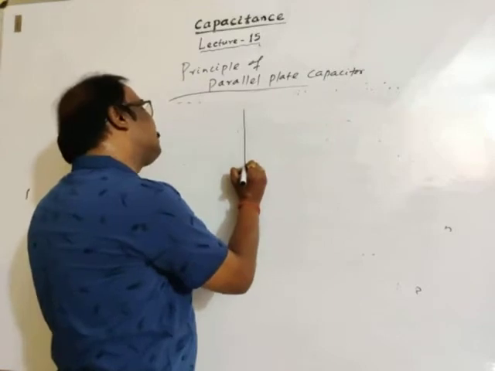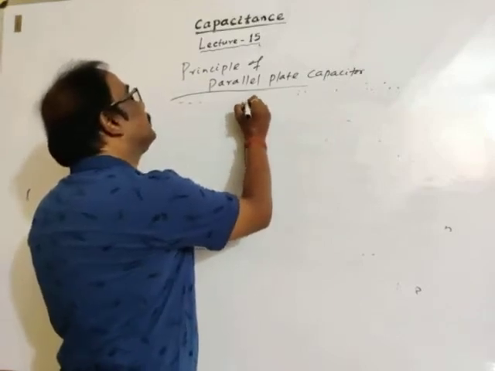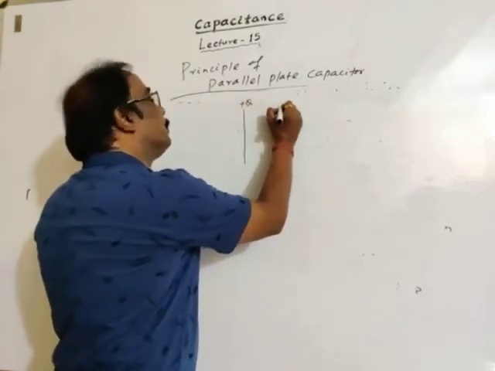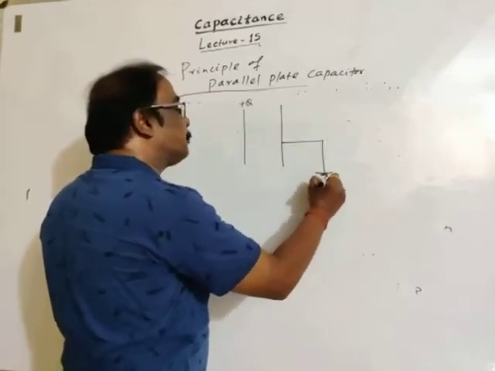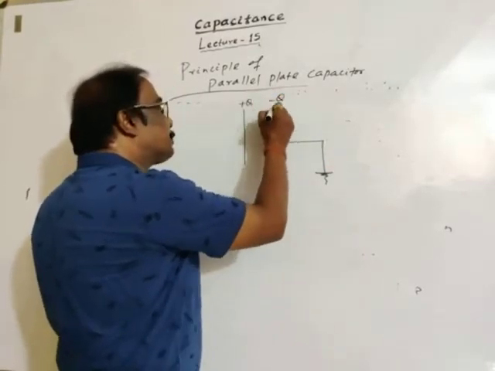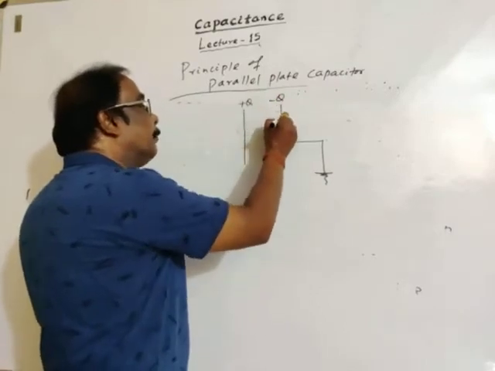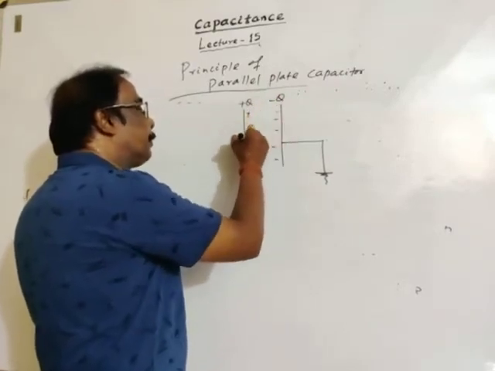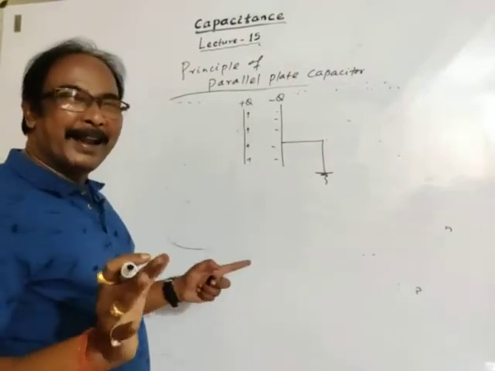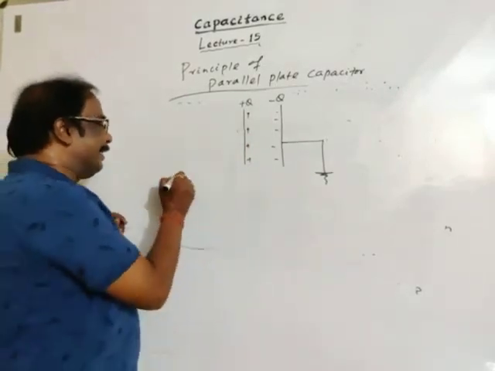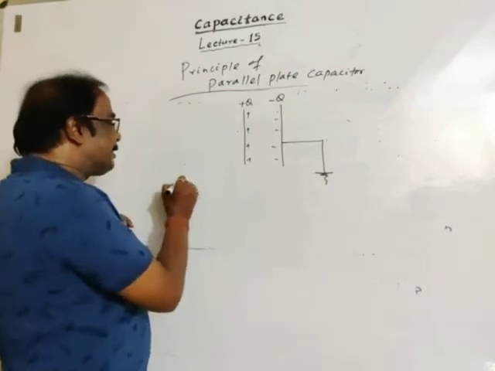This is a charged plate with total charge plus Q, and this is an uncharged plate kept near the charged plate; the charge on its inner side will be minus Q. So what is the principle of the parallel plate capacitor?